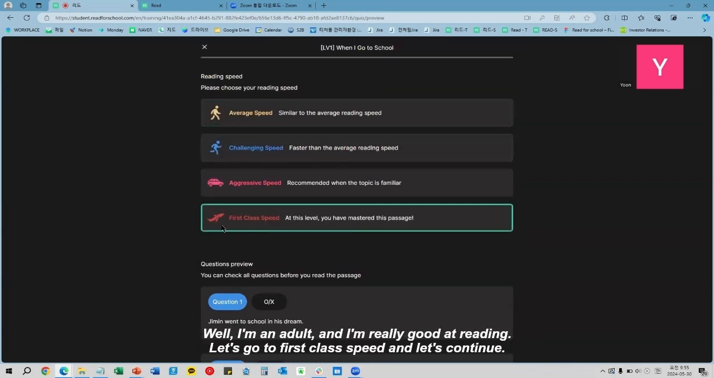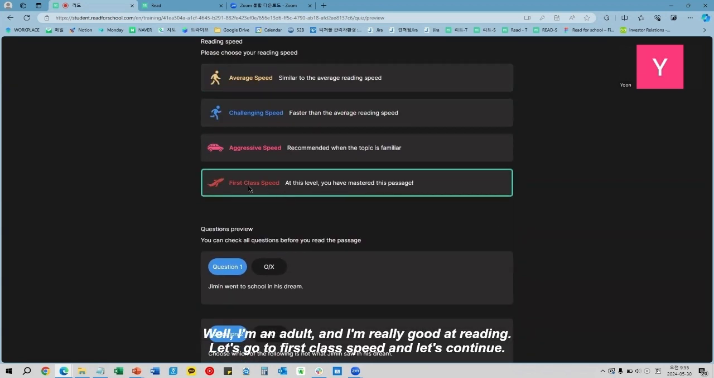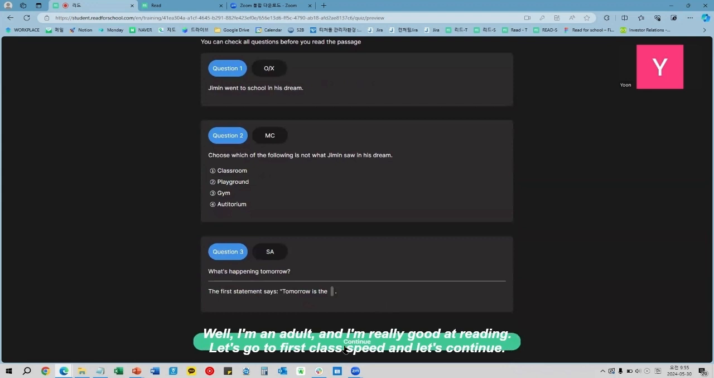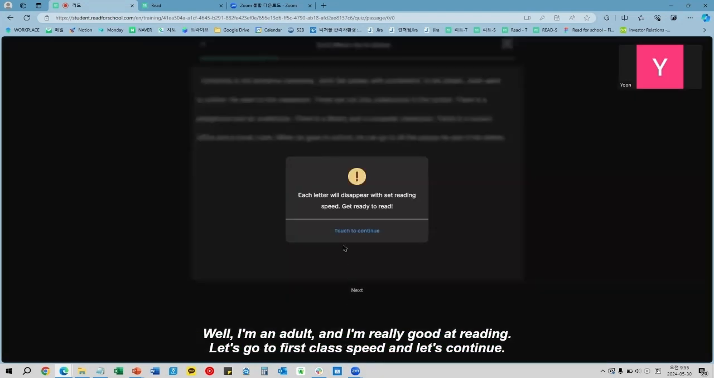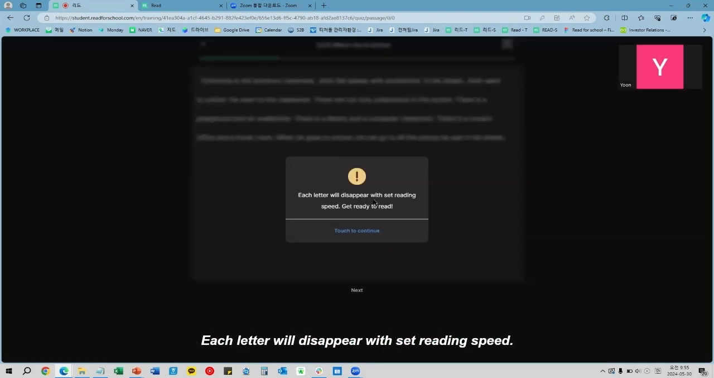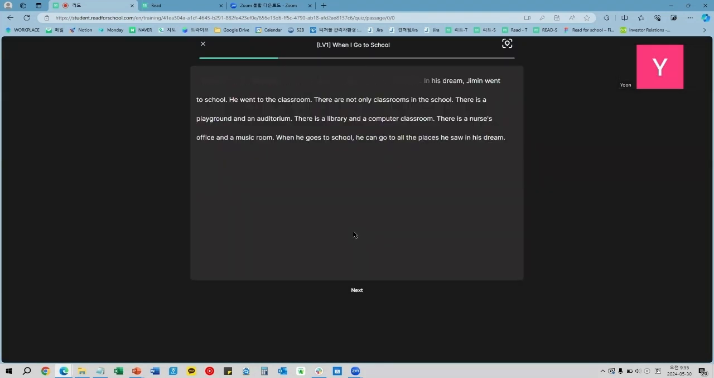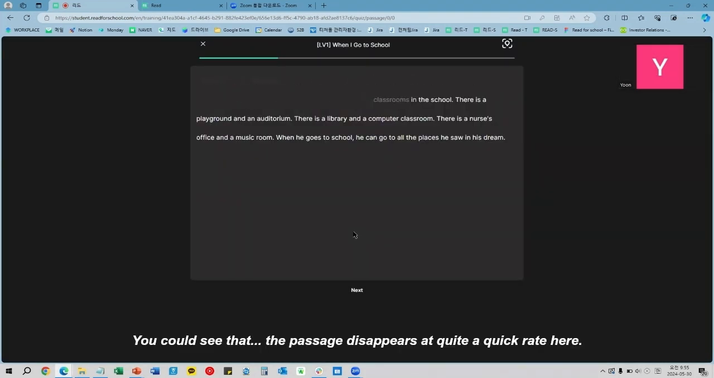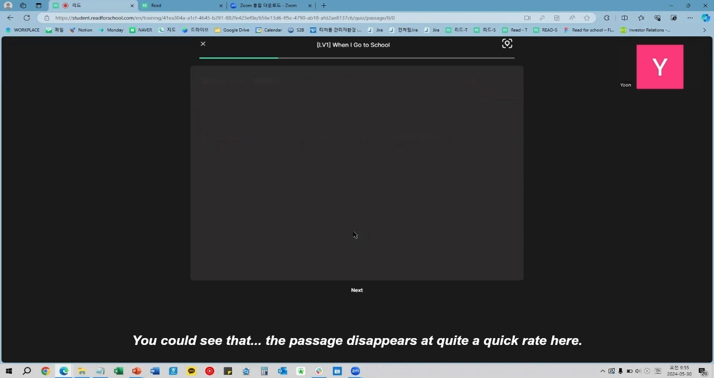Well, I'm an adult, so I'm going to try. And I'm really good at reading. Let's go to first class speed. And let's continue. Each letter will disappear with set reading speed. Let's go and read. You can see that the passage disappears at quite a quick rate here.